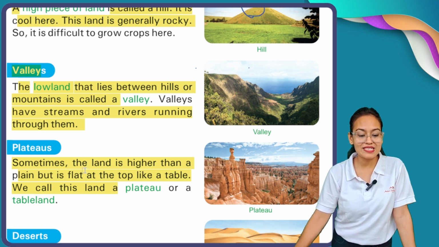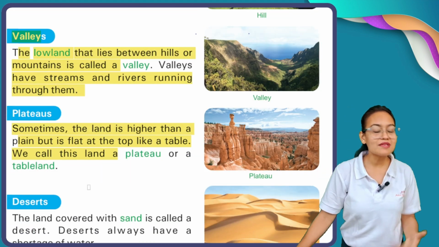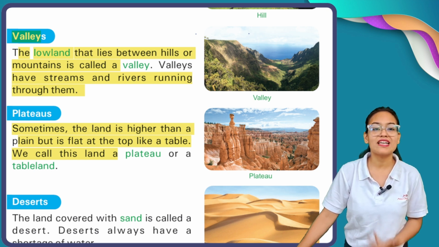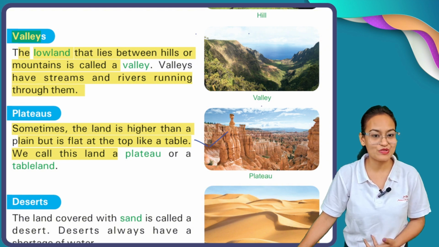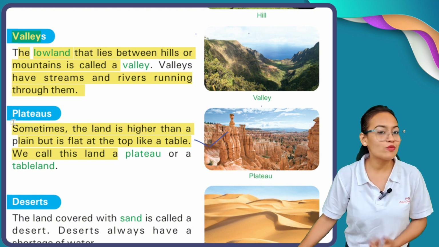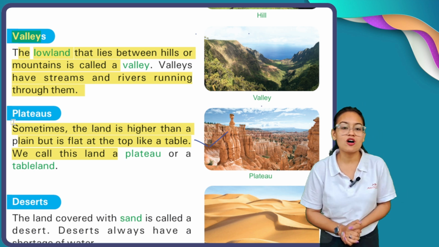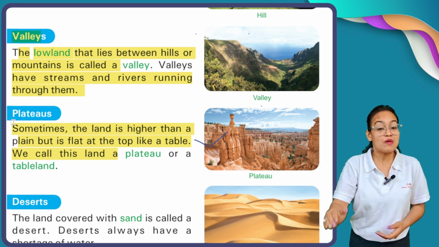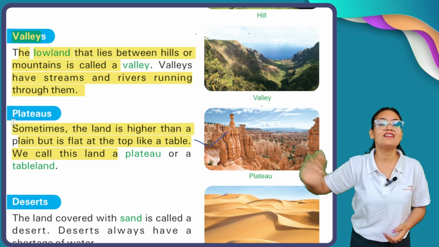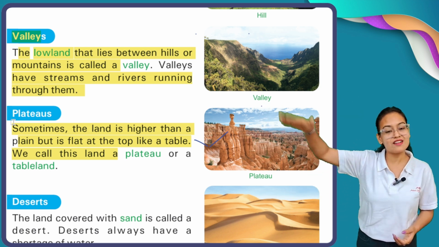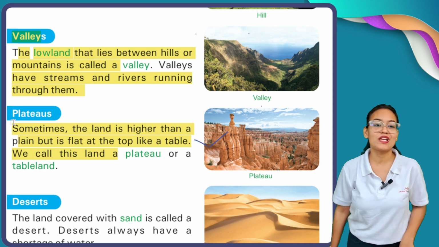My dear students, sometimes plateaus are also called a tableland. Here you can see this is the example of your plateau. So plateau means what? Some landforms are higher than plains but lower than hills. They are uneven in nature. So this uneven nature of landform is called a plateau.